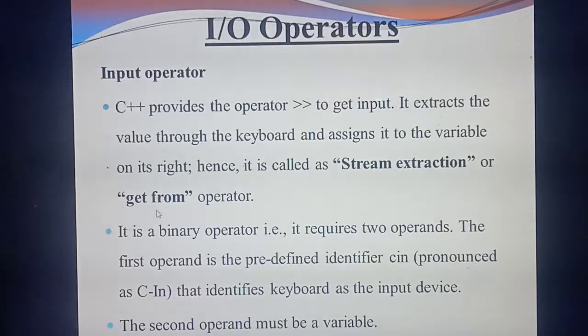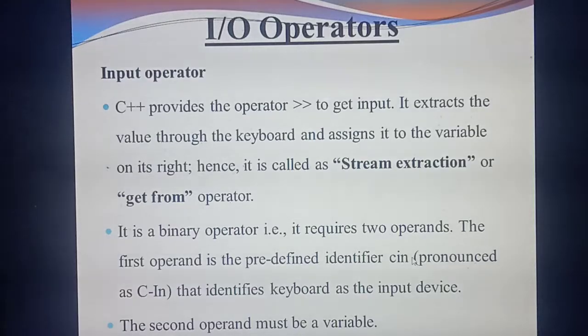What do you mean by predefined? It is already defined. Once you install the software itself, some things are already defined inside the software. Likewise, for input also one predefined identifier is there. What's the name of the predefined identifier? Cin. So if you give the name Cin in the program, the program will identify you are giving input from the input devices.